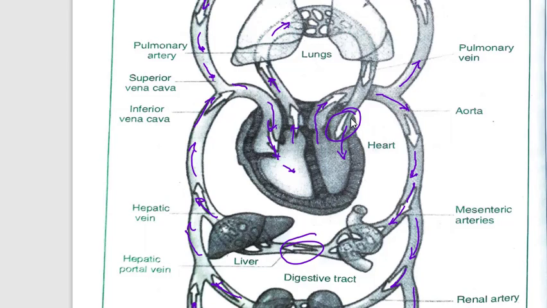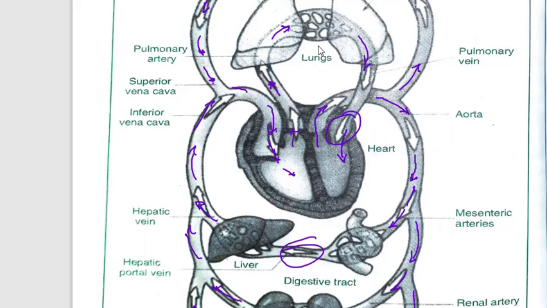In the lung, again, our blood vessels divide and redivide and form capillaries, and there they are in contact with the air sacs where they exchange their carbon dioxide and take oxygen in. Then that oxygenated blood goes into the heart and the whole journey starts again.